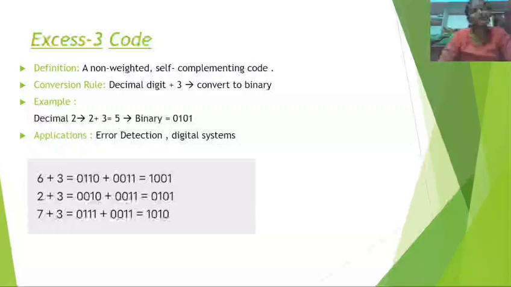Decimal number 6 is converted to X3 code by adding 3. Here 0110 plus 0011 in binary gives 1011. Then 2 plus 3: adding these binary numbers we get 0101. Here 7 plus 3 is 0111 plus 0011, which equals 1010. To obtain X3 code we add 3 to the binary number. This is the information about the X3 code.